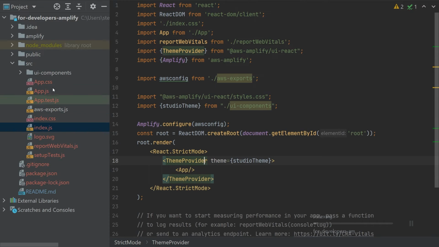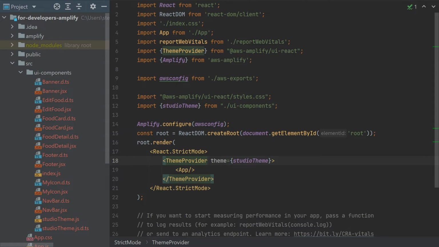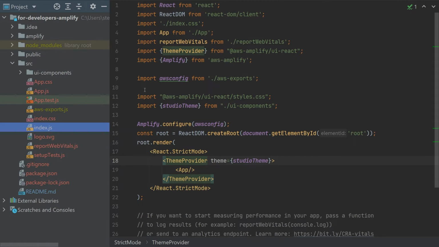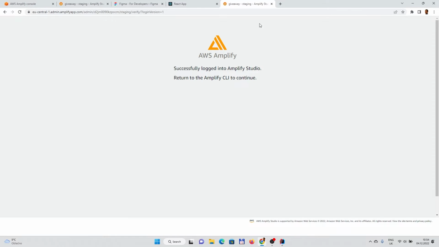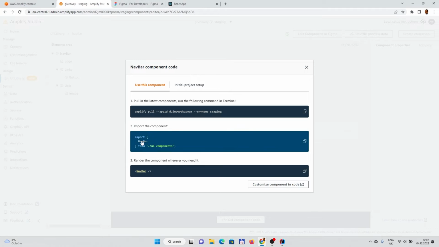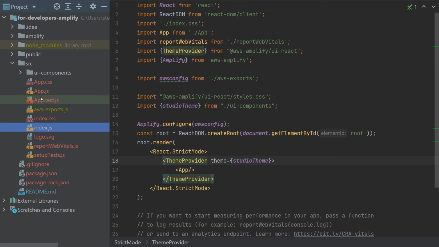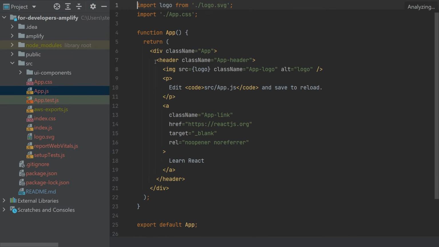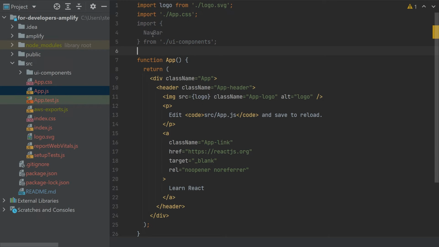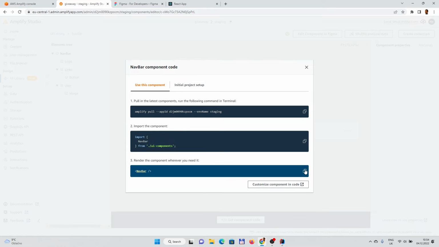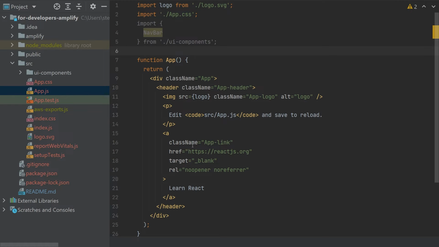And now we should see that there is some stuff generated in the Amplify folder and in the UI components. All our components should be right now here. So if we go back to the browser, we should see the example for the navbar which we created. So let's copy paste the imports for the navbar. Let's go to the app.js. Let's add it there. And as well, let's copy paste the component.